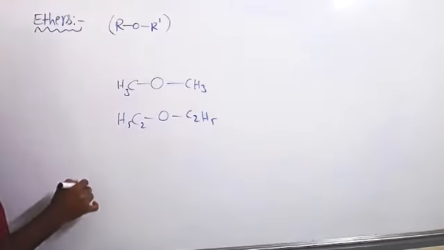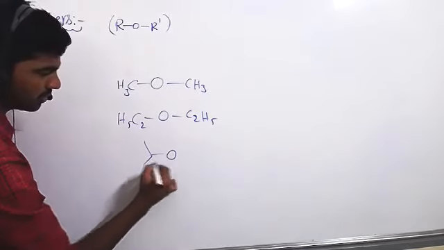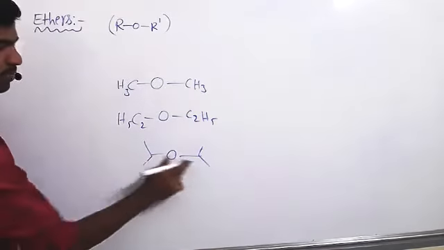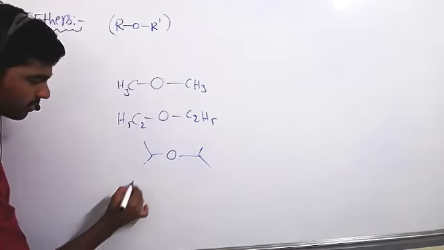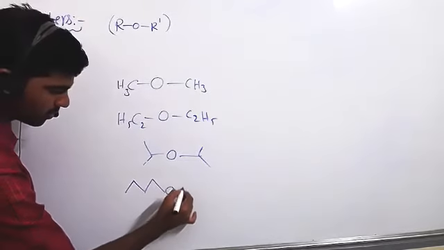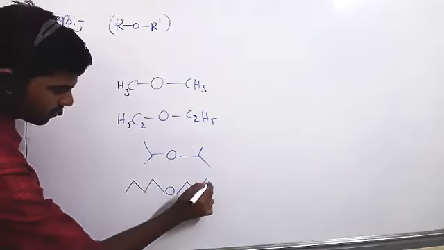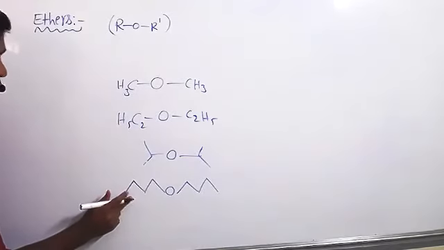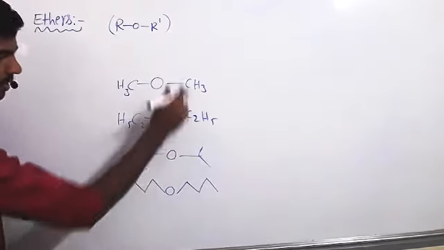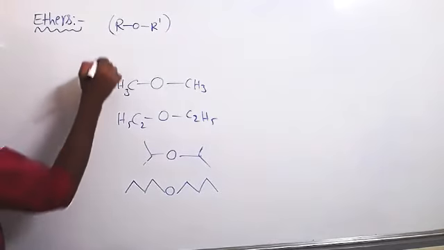Here also ethyl, here also ethyl. This side isopropyl, this side also isopropyl. This side n-butyl, this side also n-butyl. So this all comes under symmetrical ethers.